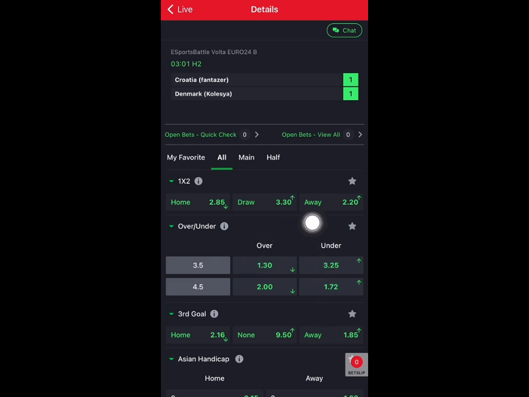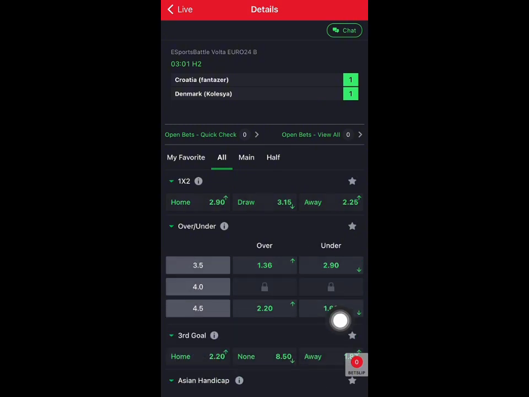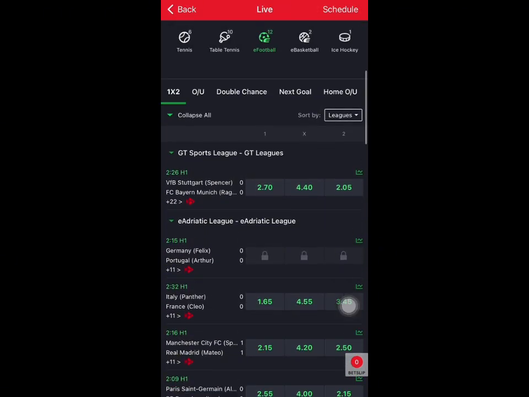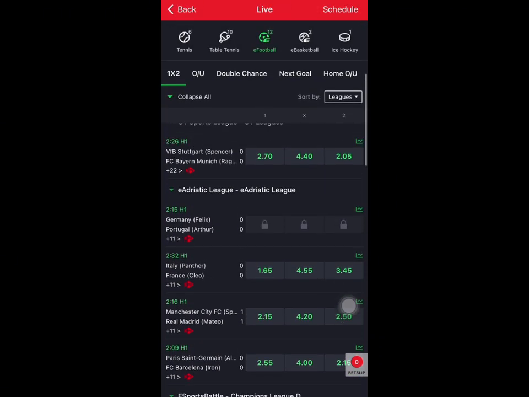For example, do look at this one now. This one is over 3.5 and under 4.5. So you see that this one is still higher than this, so we can't use this. Now let's check for this team we have always been waiting for. Let's see if it is here already.